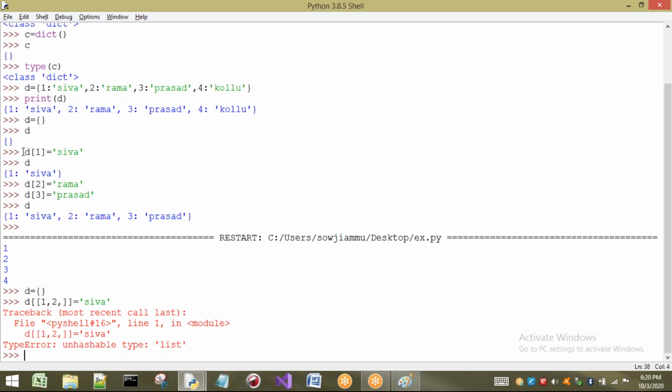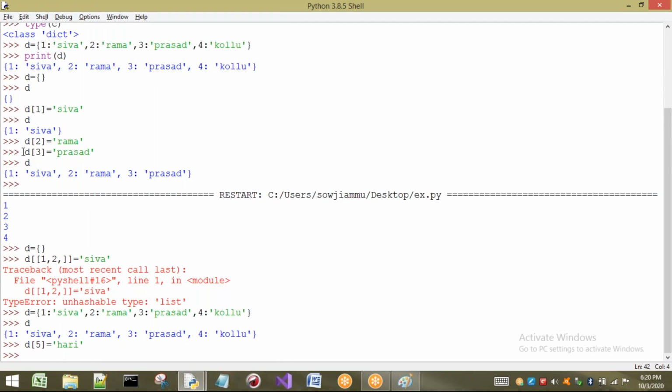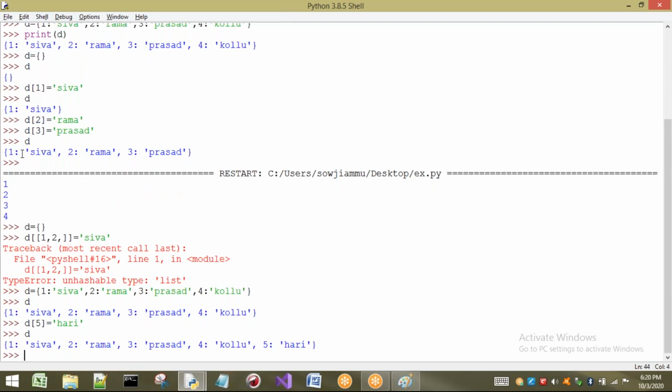Now I want to show you about duplicates also. First I will take the same dictionary here. Now let us see D. 1, 2, 3, 4 are the keys. There is no need to look at values, because values can be duplicated, so I am not going to bother about the values. Now I want to duplicate a key. First I will just insert an element, some Hari. See what happens. The element is inserted into the dictionary. Insertion is completed.